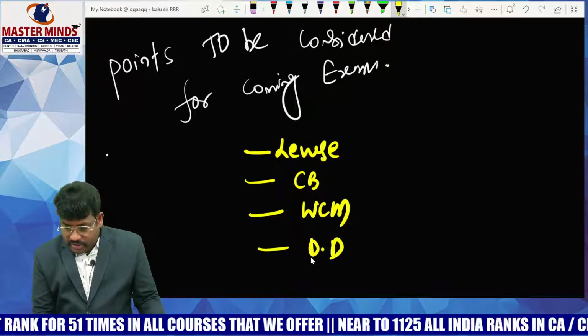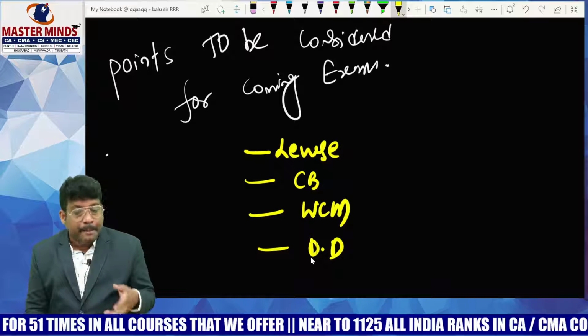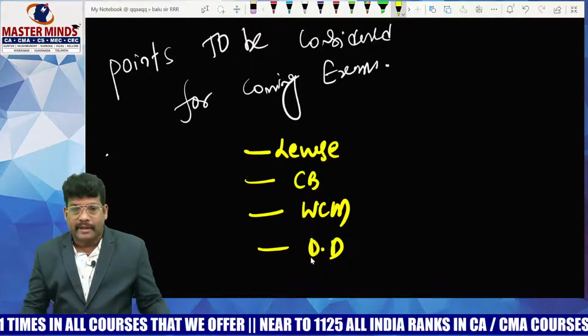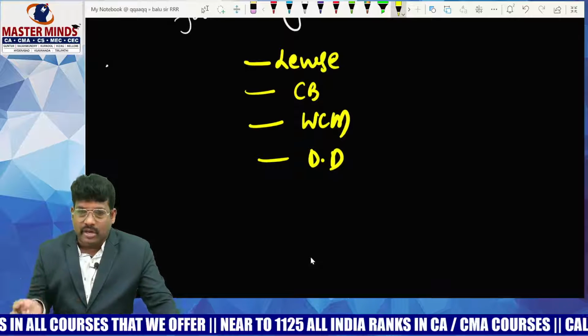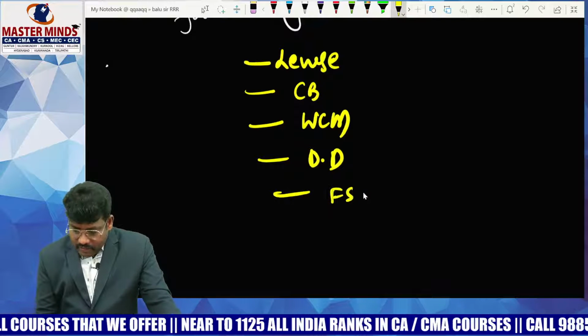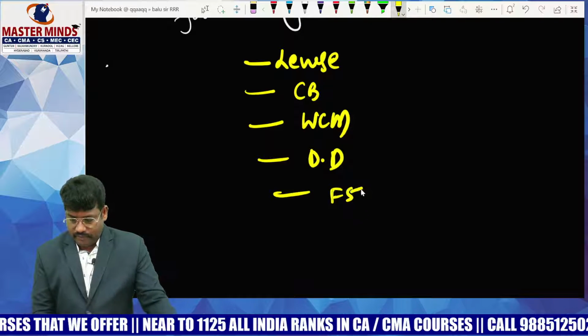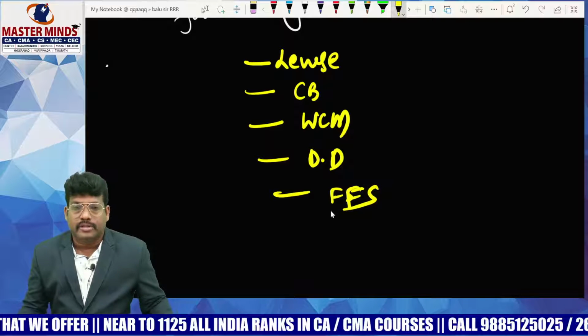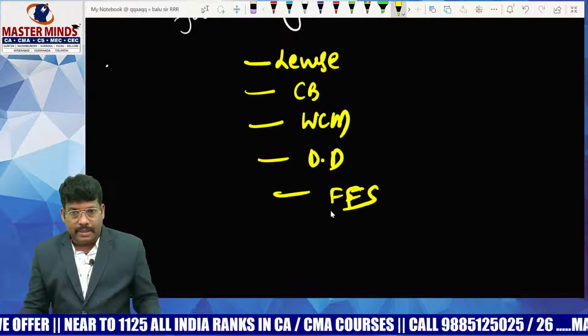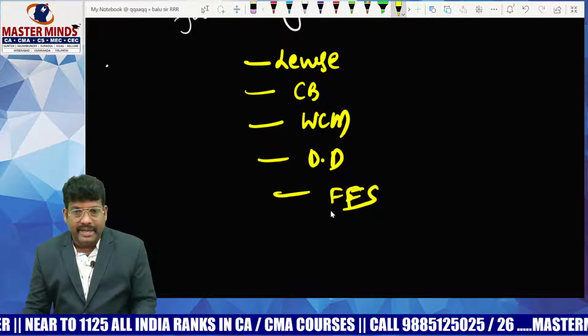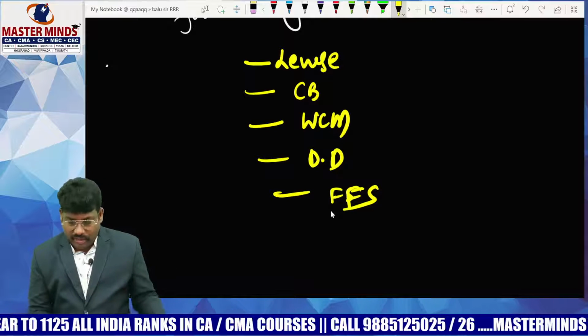Coming to dividend decision, they could not make much impression in these chapters. At the same time, since cash flow was concentrated on, next time funds flow statement may come. So leverage, capital budgeting, working capital management, dividend decision, funds flow statement, and capital structure.